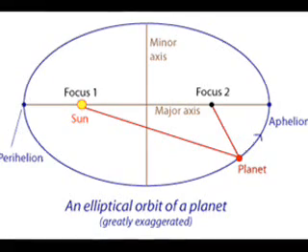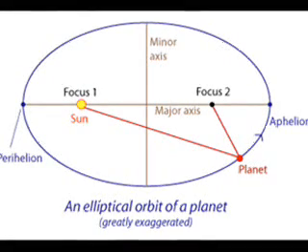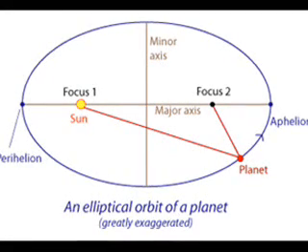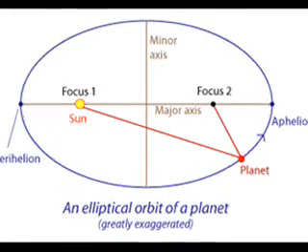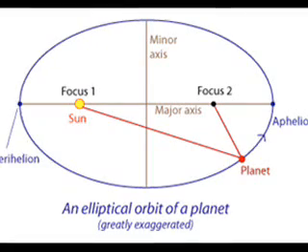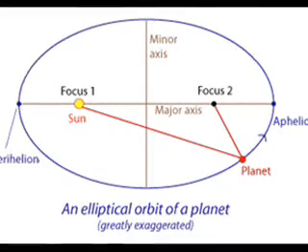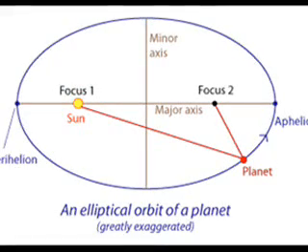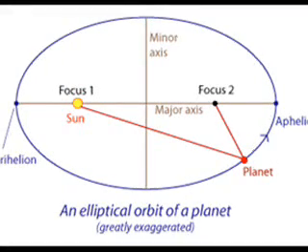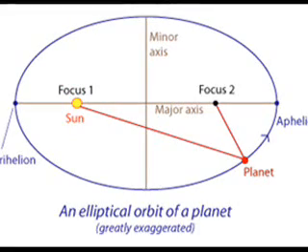Foci are defined as 2 points symmetrically located on the major axis on either side of the center of the ellipse. An ellipse is a set of points for which the sum of their distances from the foci is a constant. According to Kepler's first law, the sun is a focus and it gives off a large force, but the velocity remains tangential to the ellipse.